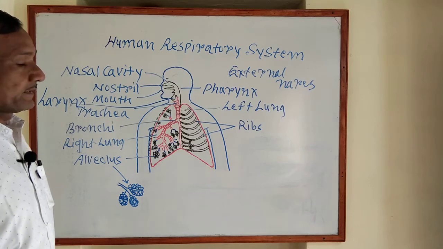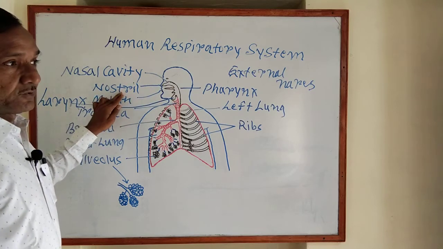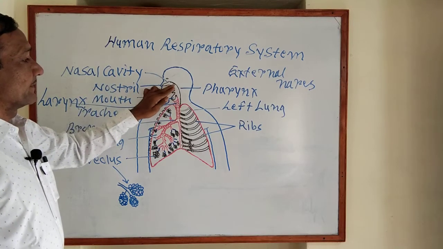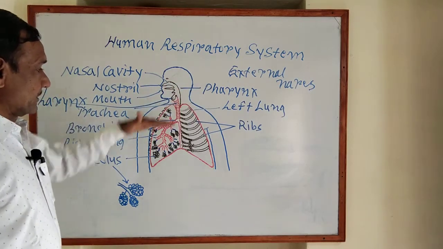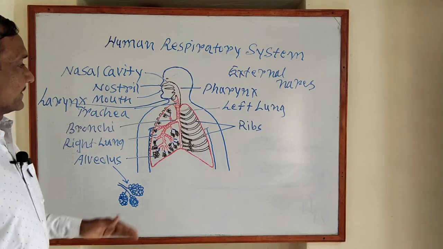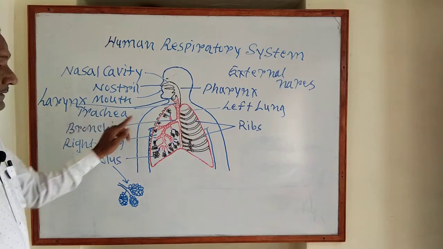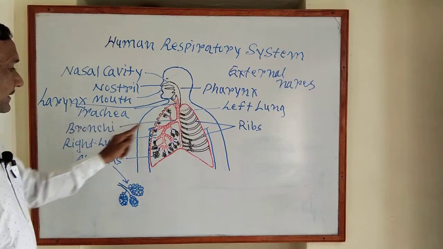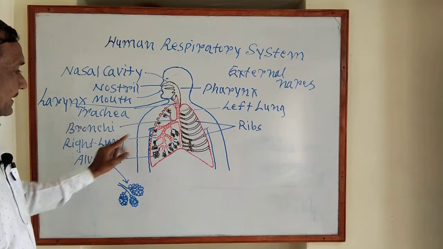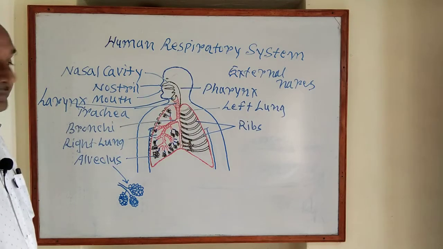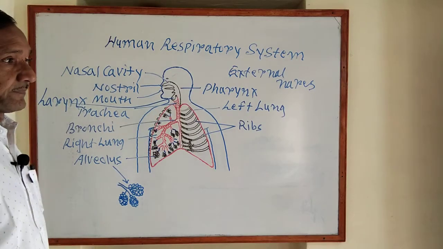What are the parts of the upper respiratory system? The external nares, that is the nostrils, the nasal cavity, the internal nares, and the pharynx. The lower respiratory system consists of the larynx, the trachea, the bronchi, the alveoli, and the lungs. First, let us describe the upper respiratory system.